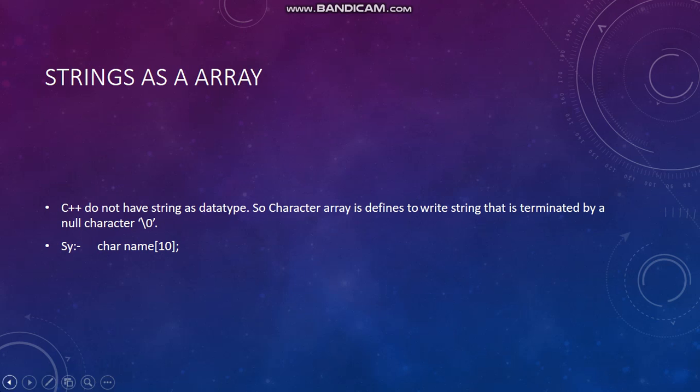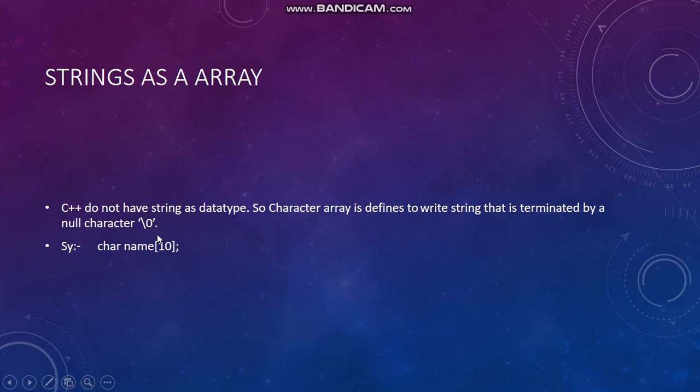Now let us see further in array how to use string as an array. C++ does not have string as a data type. So a character array is defined to write a string that is terminated by the null character, which is this. The syntax of it is char name and then 10, or any size you can give. So data type, array name and the size you can give over here.